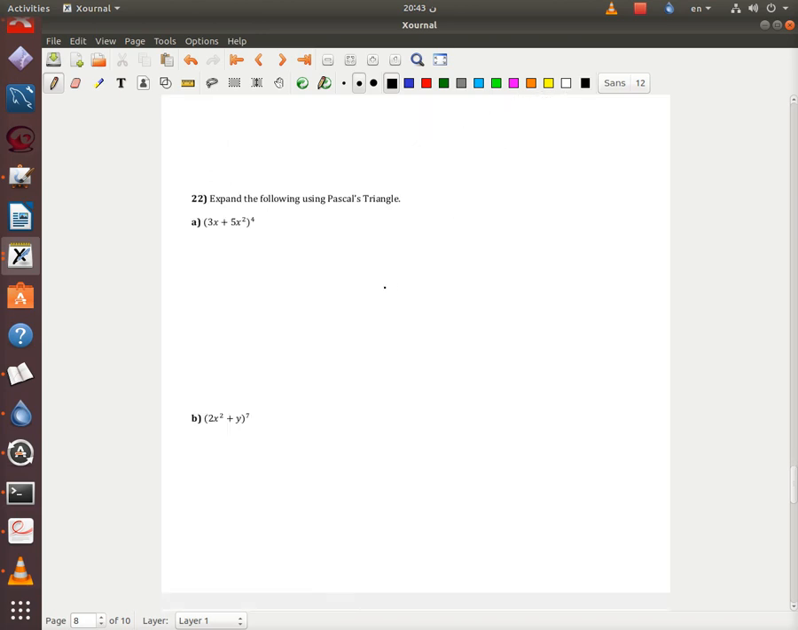Now 22, expand the following using Pascal's triangle. Okay, that's gonna take a long time. It's easy, but it's gonna take a long time. It's very easy. I'm gonna do this one so you can see. Now here you have 1 and 4.